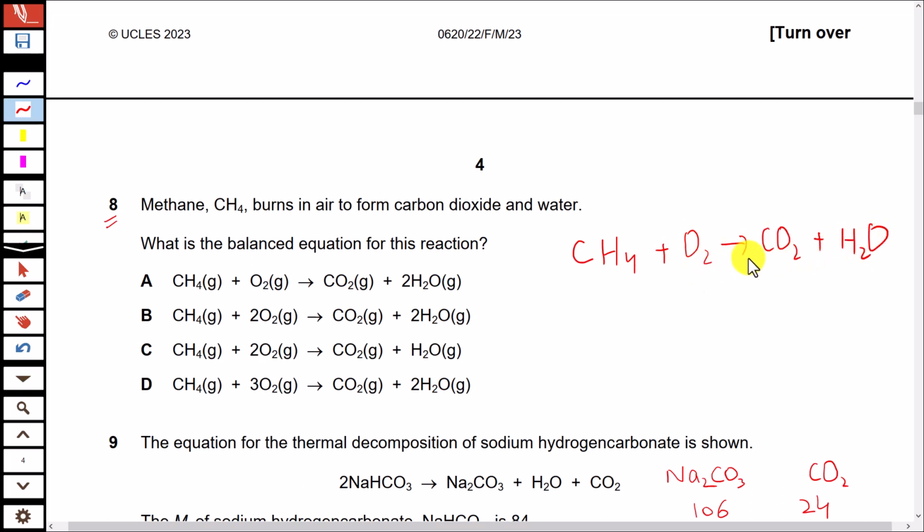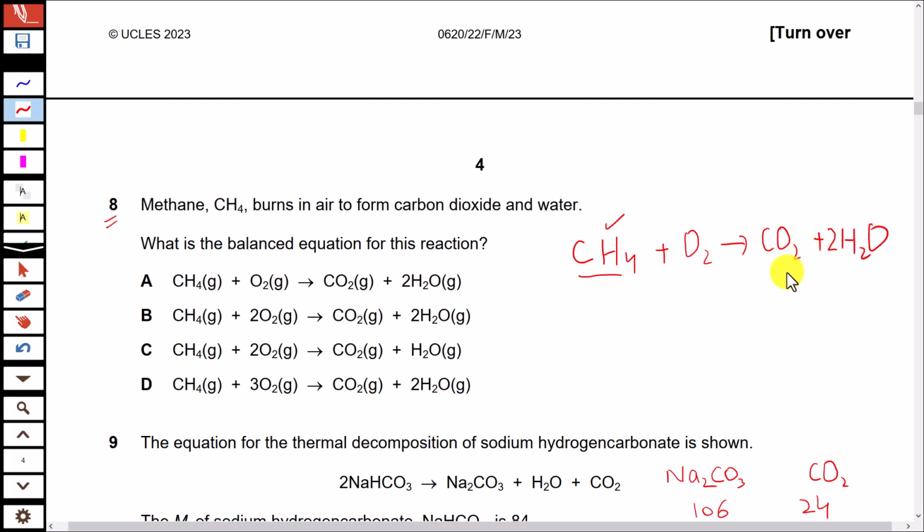Now balance this equation. The moles of carbon dioxide are equal to the number of carbon atoms present in the hydrocarbon. So here we have 1 carbon atom, so moles of carbon dioxide will be 1. Moles of water are half of the number of hydrogen atoms present in the hydrocarbon. So here in methane there are 4 hydrogen atoms. Multiply this by 2, and in the end balance oxygen atoms.